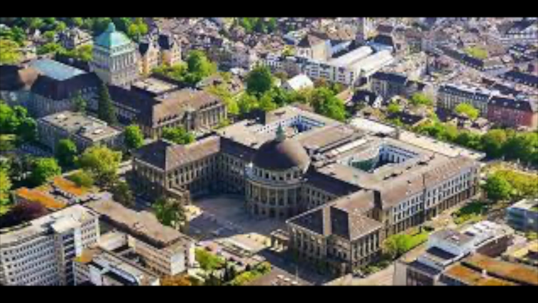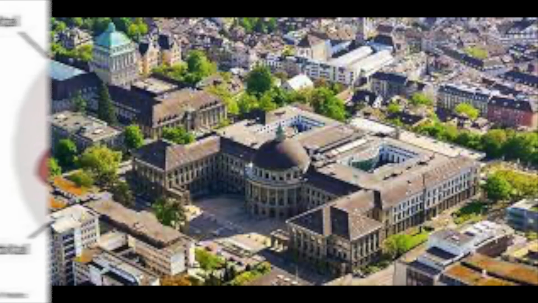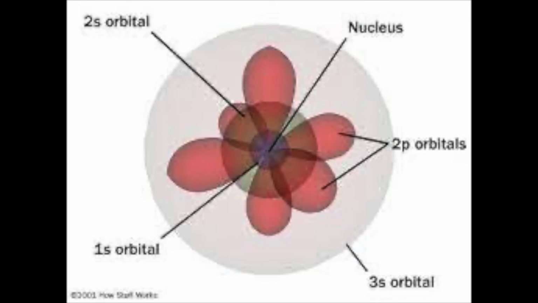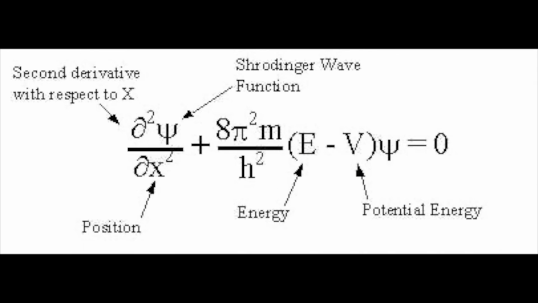There, in a 6-month period in 1926, at the age of 39, a powerful model of the atom was developed by Erwin Schrödinger. Schrödinger combined the equations for the behavior of waves with the de Broglie equation to generate a mathematical model for the distribution of electrons in an atom. The advantage of this model is that it consists of mathematical equations known as wave functions that satisfy the requirements placed on the behavior of electrons.